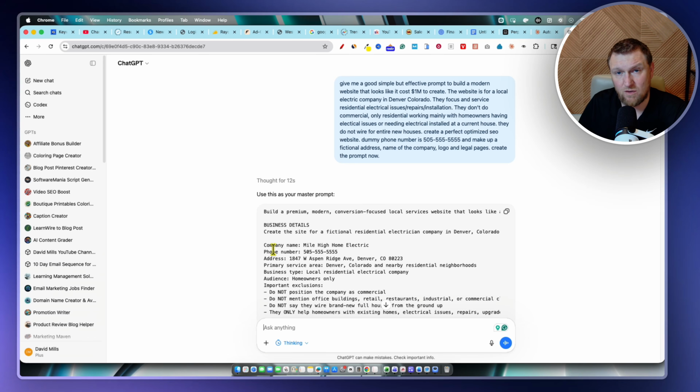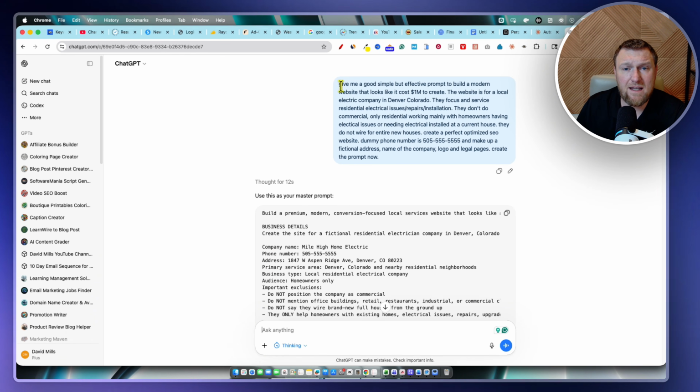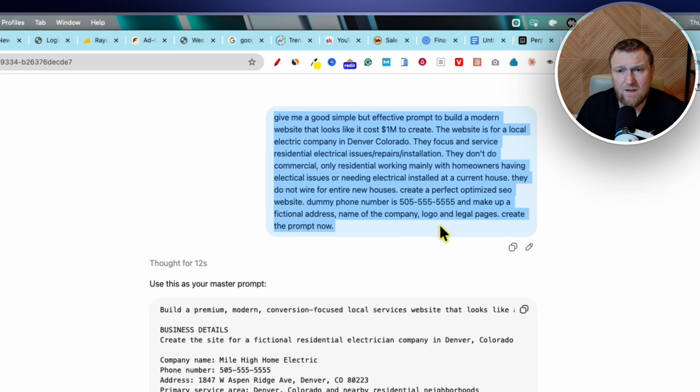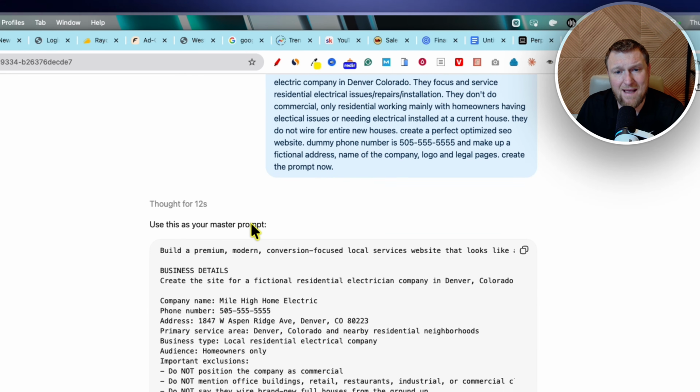It's a whole different large language model, right? That's not Claude or Perplexity. And I gave it this instruction right over here for an electric company in Denver, Colorado, and just filled it with dummy information. And then I said, create a master prompt for me.